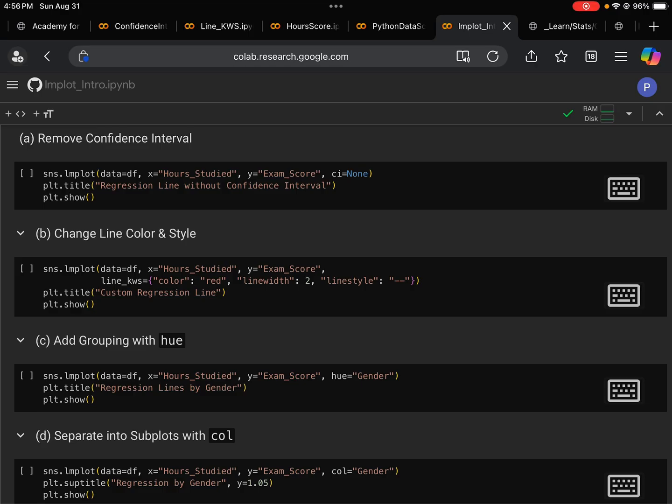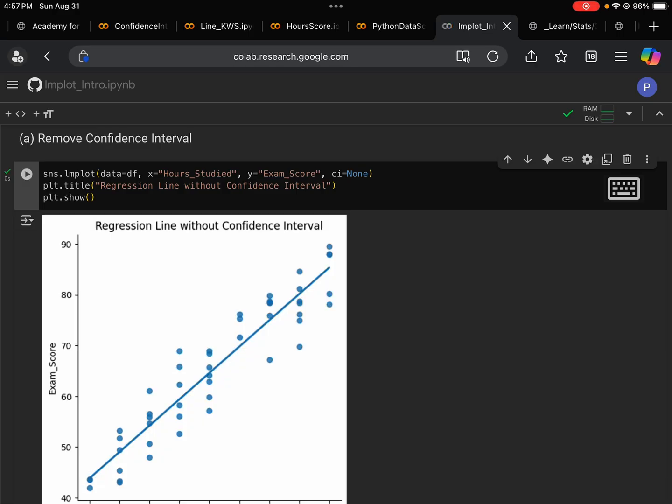So what we do here, as we have in the first line, is we will say CI equals none. CI stands for confidence interval. So we're going to say, no, we don't want any confidence interval. So let's run the code. So here we got a cleaner plot with no confidence interval. Sometimes you want this.